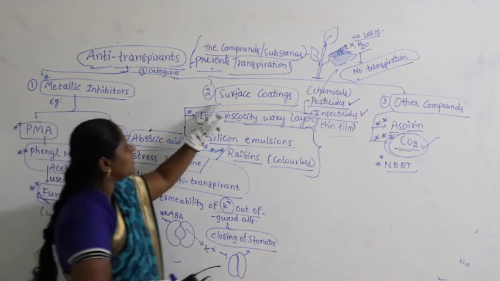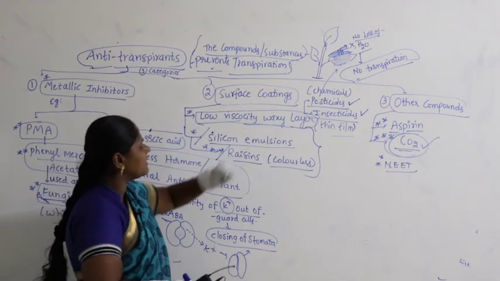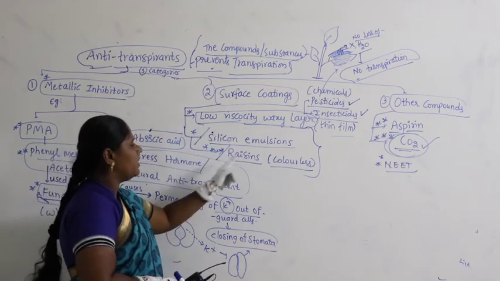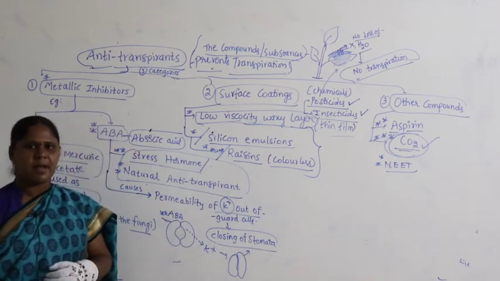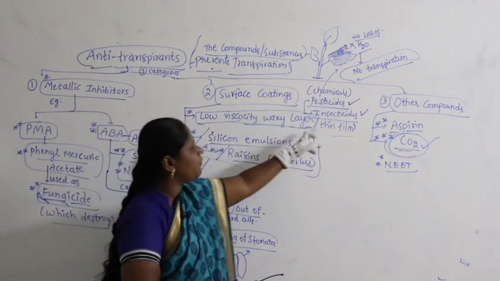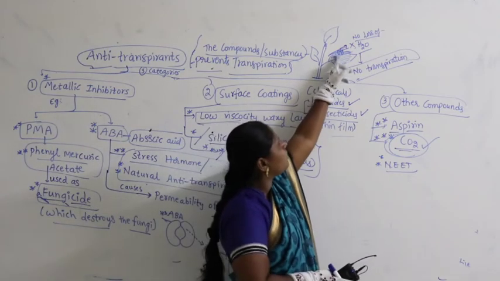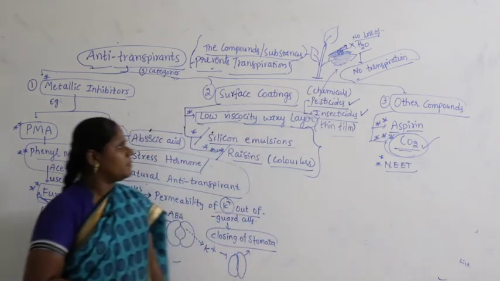Apart from this, surface coatings generally act as anti-transpirants, like low viscosity waxy layer, silicone emulsions, resins. When they are coated on the surface of the leaf or any part of the plant, they also act as anti-transpirants as they form a thin film layer obstructing the stomata so that they do not lose water. So they act as anti-transpirants.